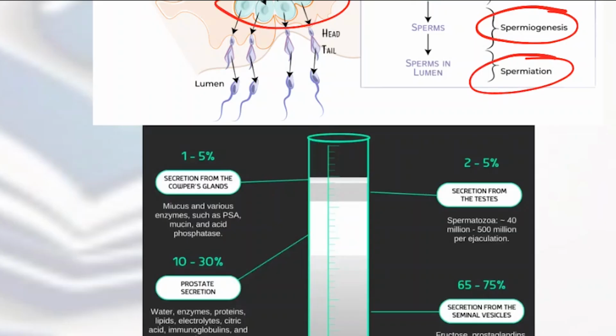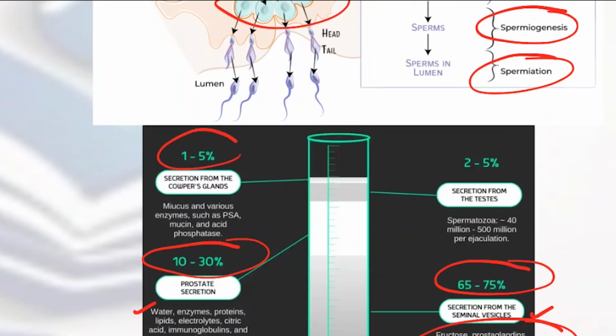If we see the semen, finally, 65 to 75% of the semen is going to consist of the secretion from the seminal vesicles, which includes fructose, prostaglandins, protein enzymes, vitamin C, and prostatic fluid. And 10 to 30% of the secretions are going to come from the prostate, which consists of water, enzymes, proteins, lipids, electrolytes, citric acid, immunoglobulins, and zinc.